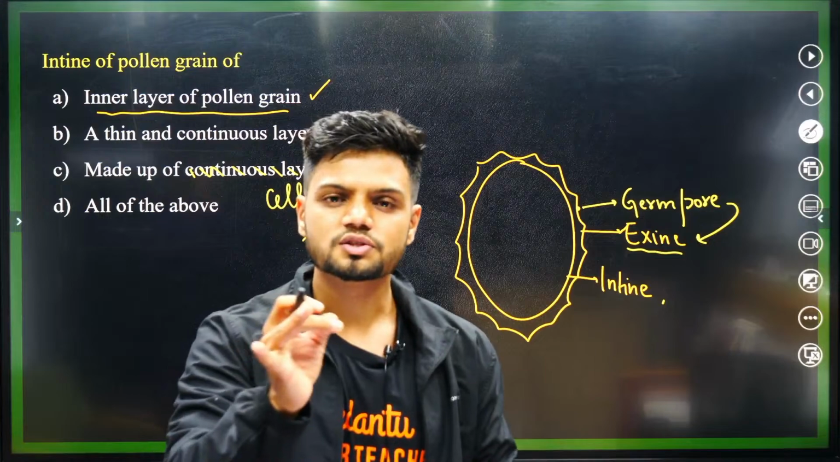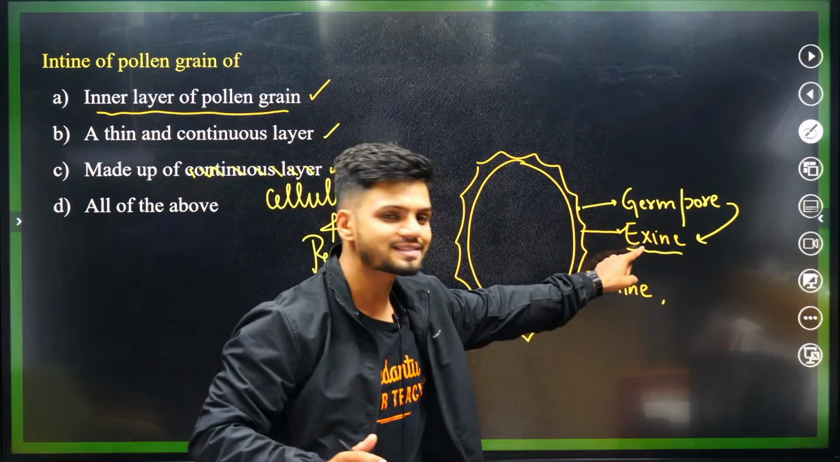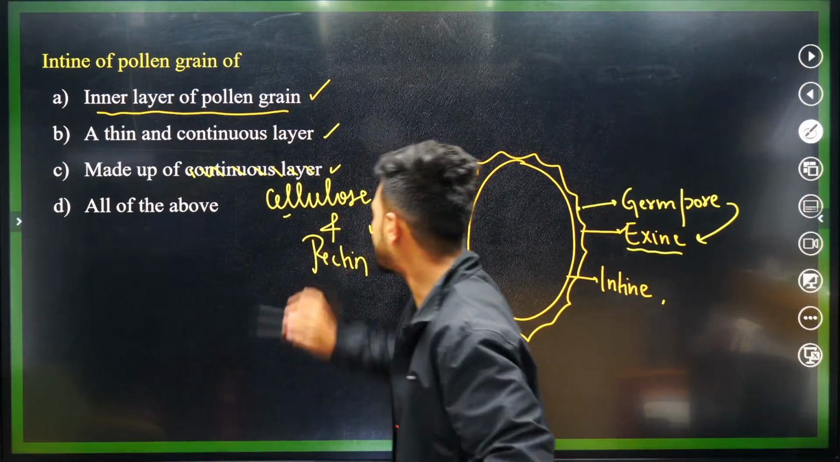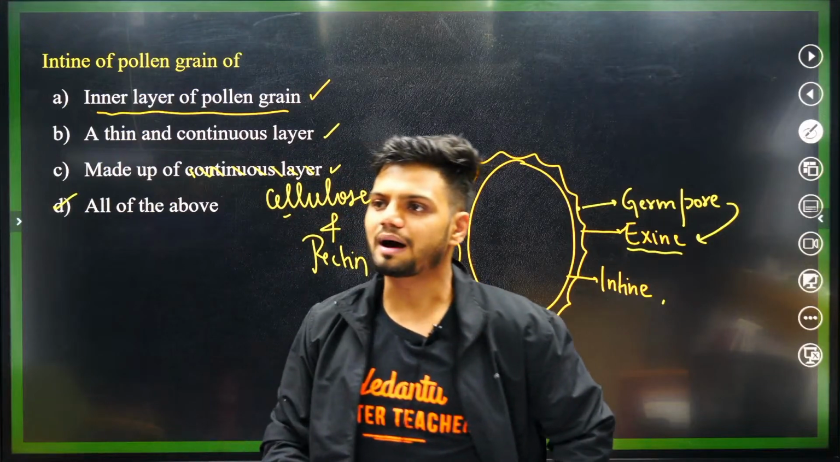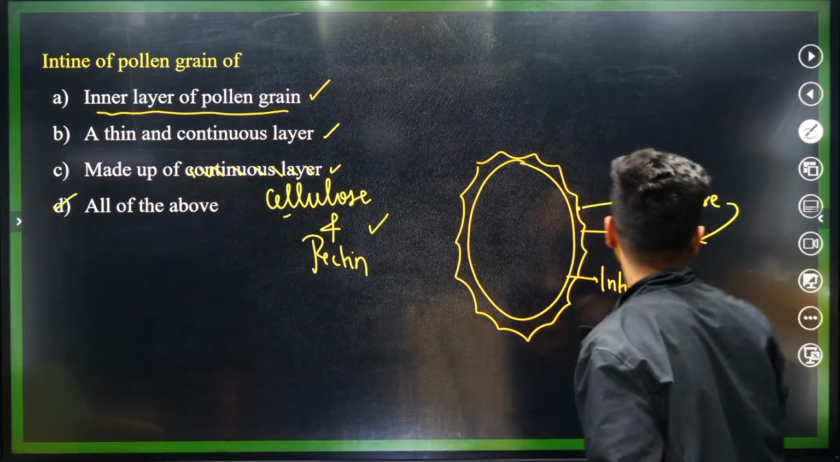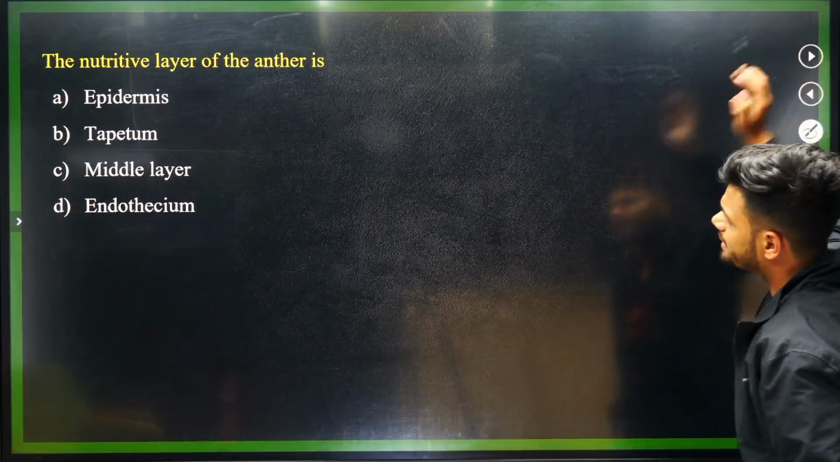That is called sporopollenin. So sporopollenin is present in the case of exine, but the intine is made up of cellulose and pectin. So what is the answer? All of the above. So students, quickly mention your marks in the chat. What are your marks? Plus 1 or plus 2? Quickly. So the answer is all of the above. Next question.